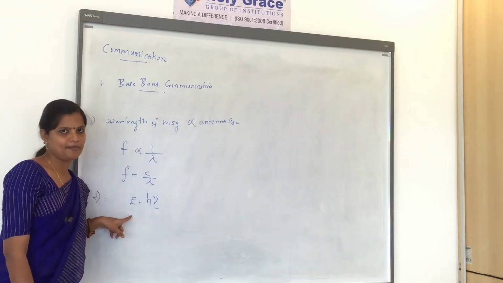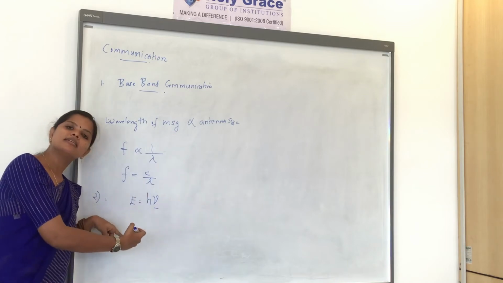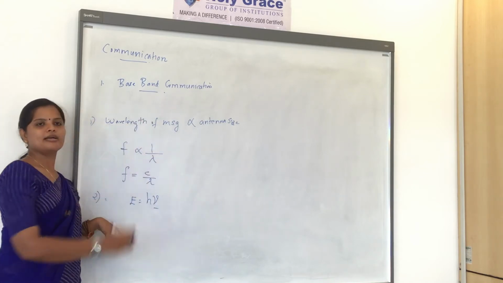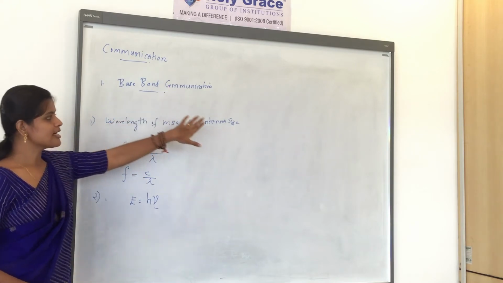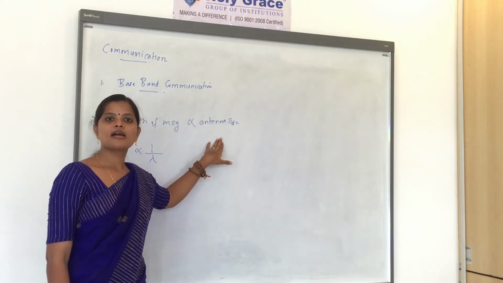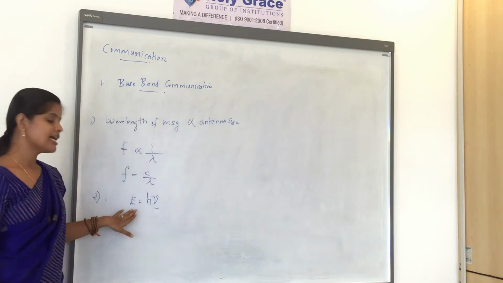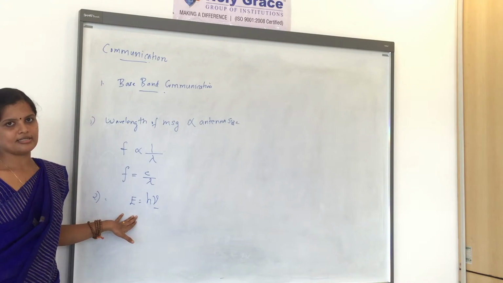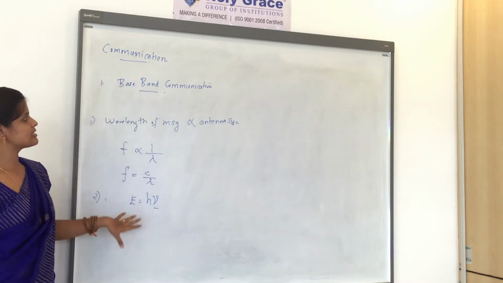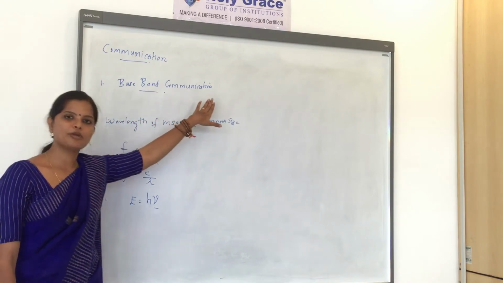It will get depleted. So for baseband communication, the antenna size should be high and its energy will be less, so it cannot travel a long distance. These are the basic disadvantages of baseband communication.